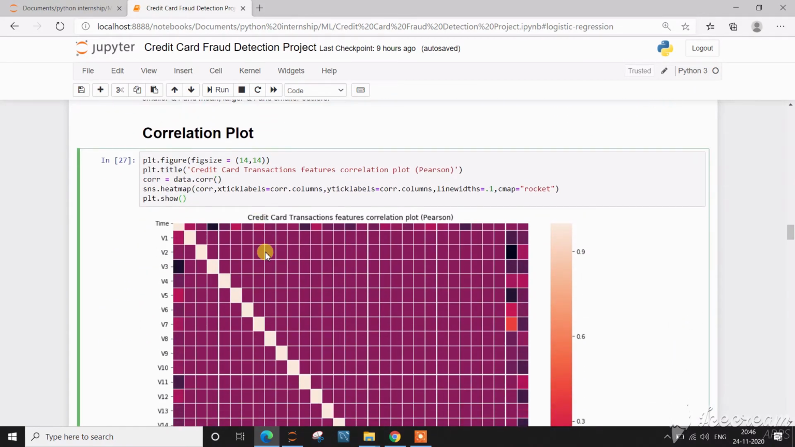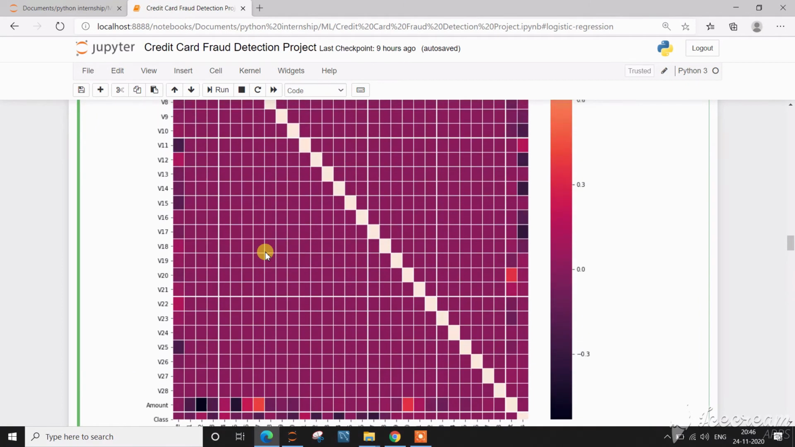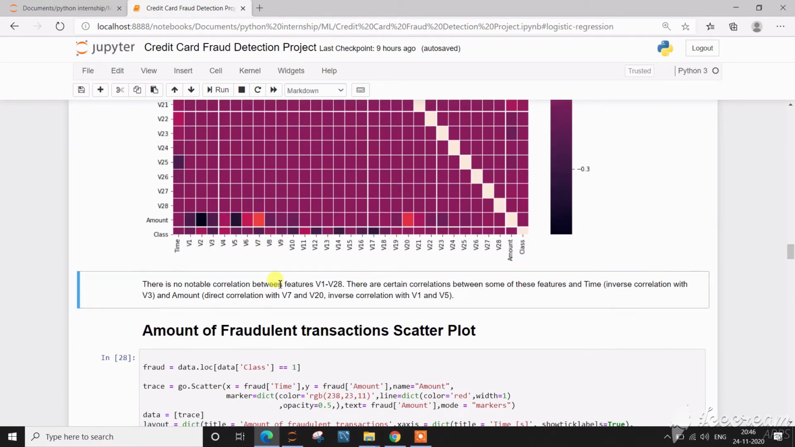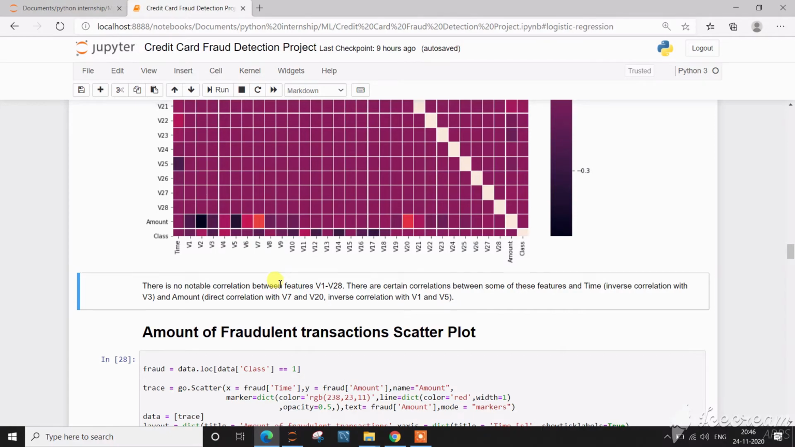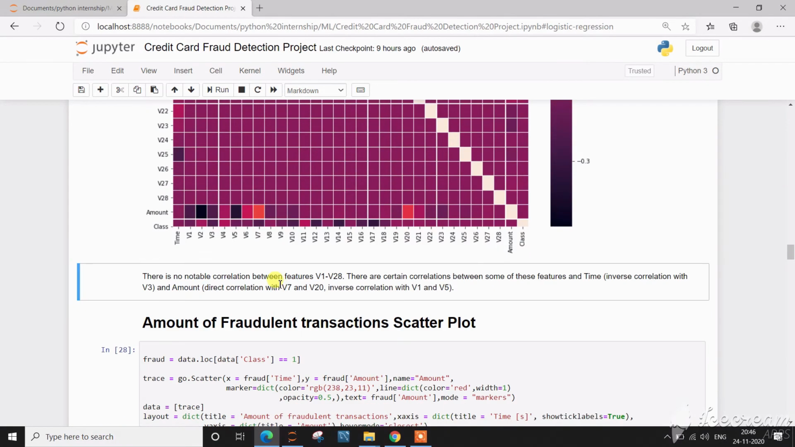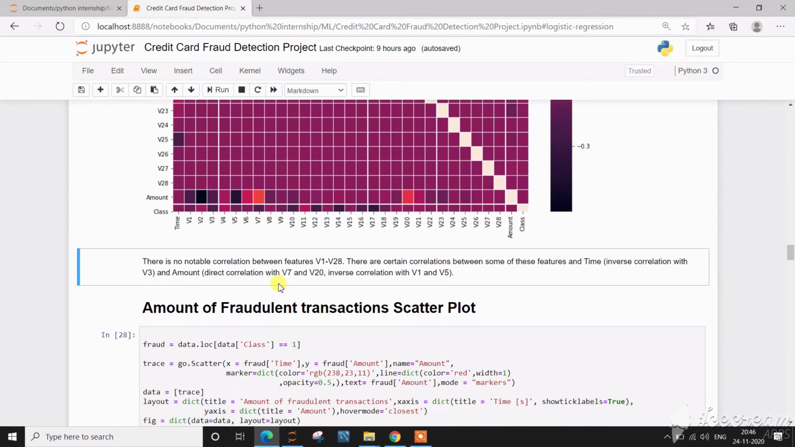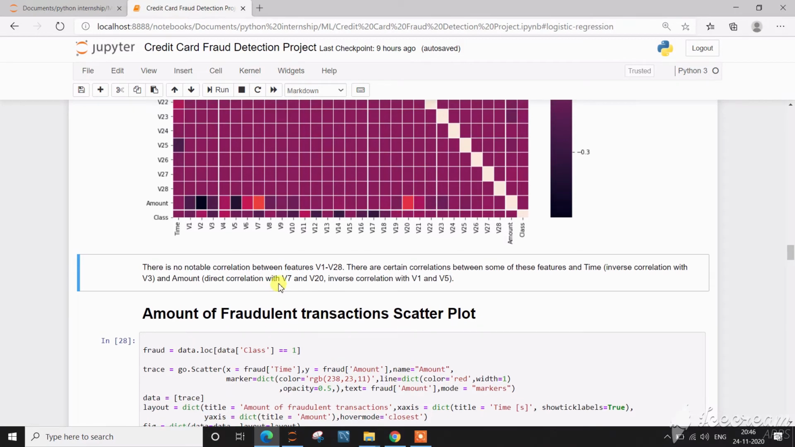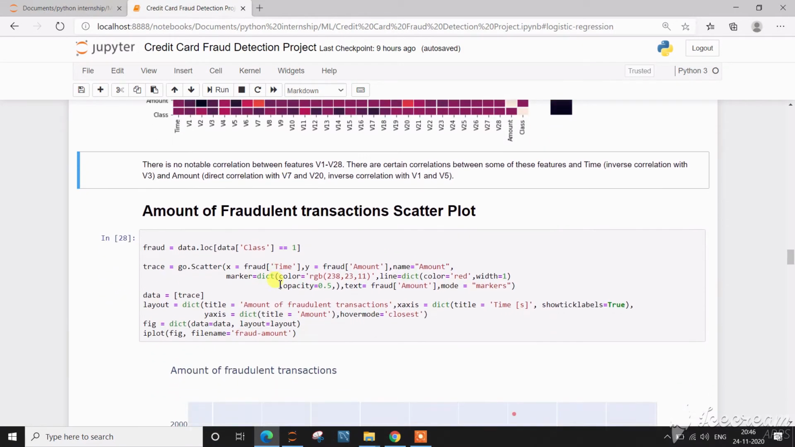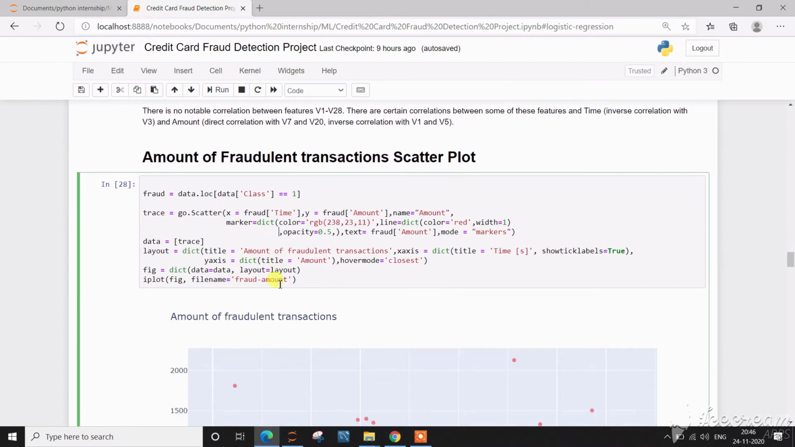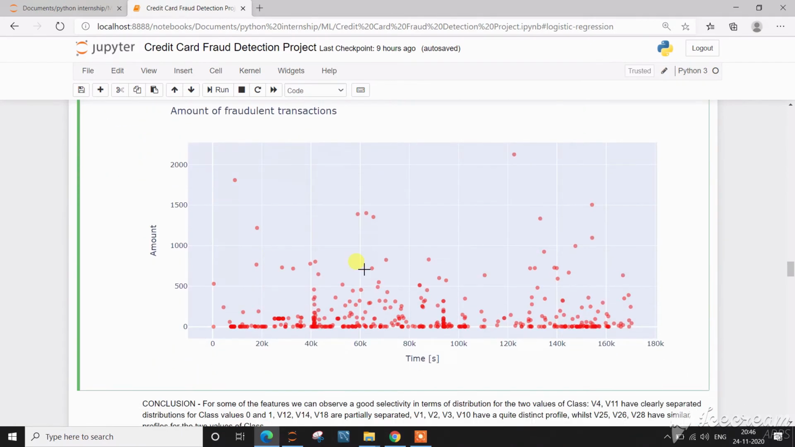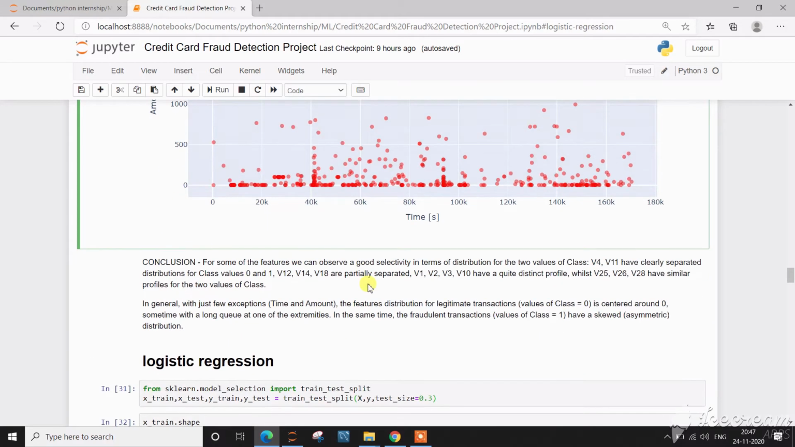Then the correlation plot. From the correlation plot, we got the conclusion that there is no notable correlation between V1 and V8, but there is certain correlation between some of these features and time and amount. Then the amount of fraudulent transactions scatter plot. So this is a scatter plot for the amount of fraudulent transactions.